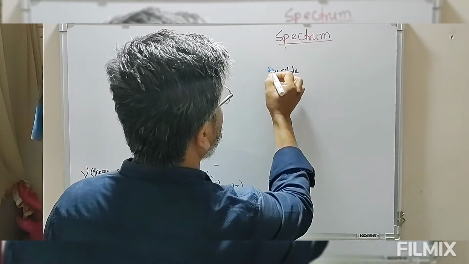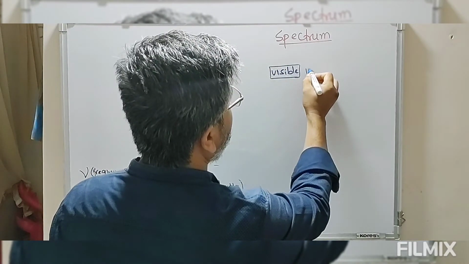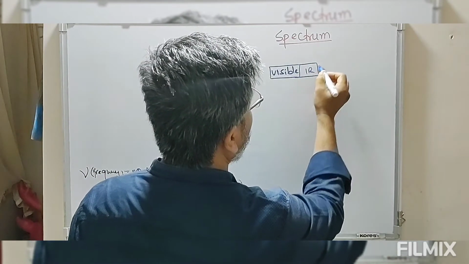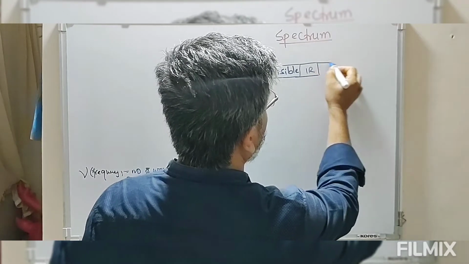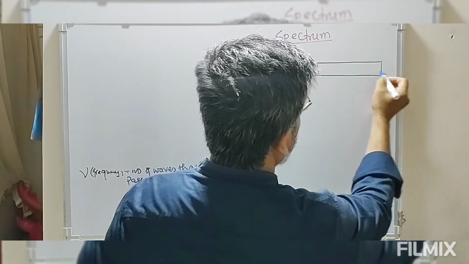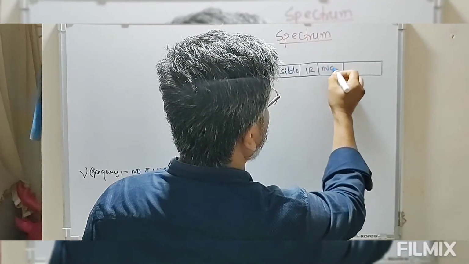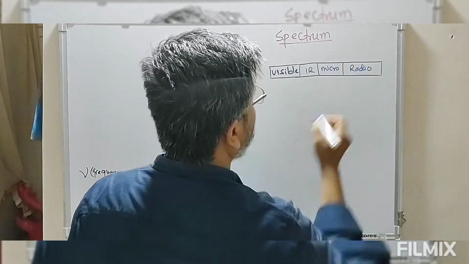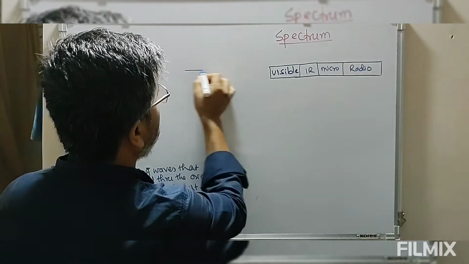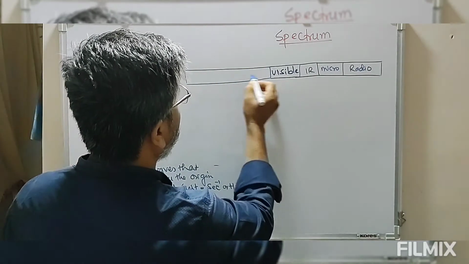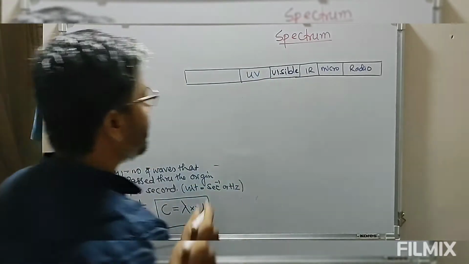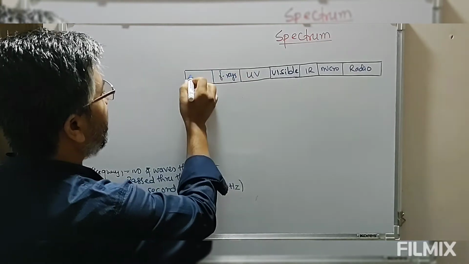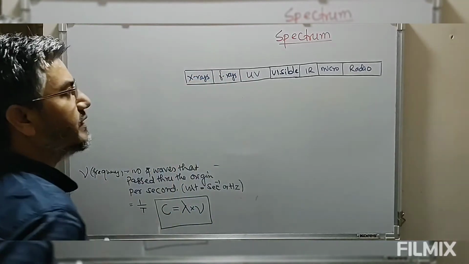After visible, we have infrared. After infrared, we have microwave. After this, we have radio waves. Then on the left side we have ultraviolet radiations, then gamma rays, then X-rays.